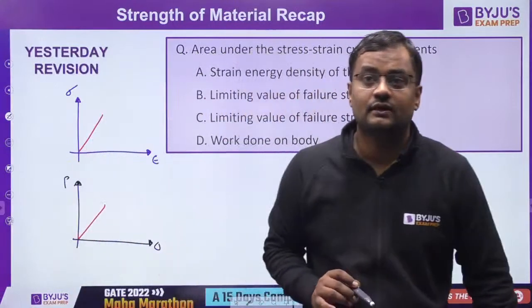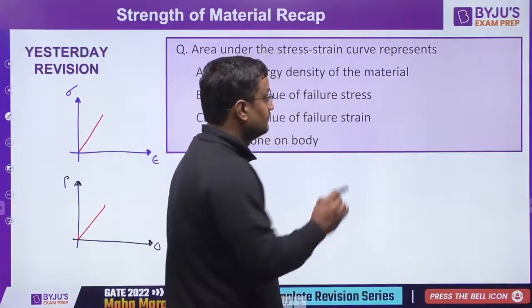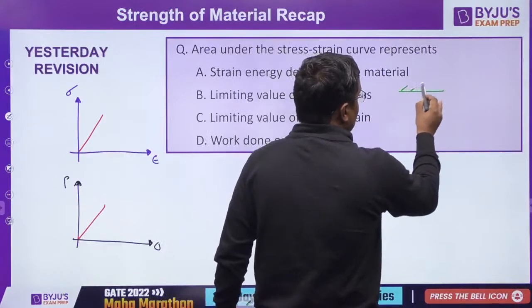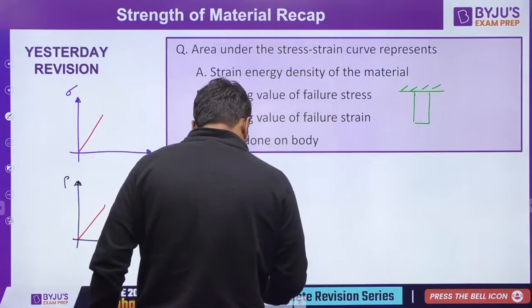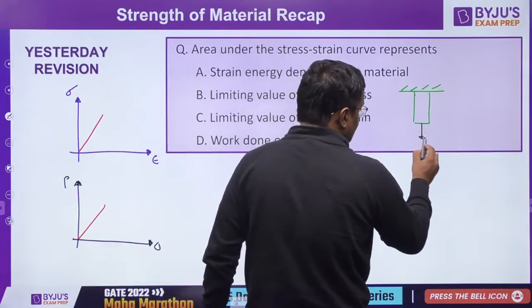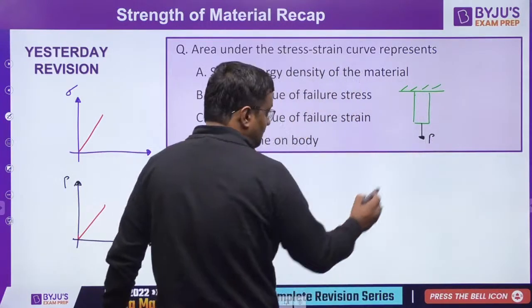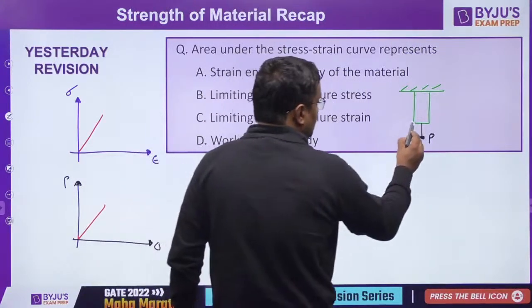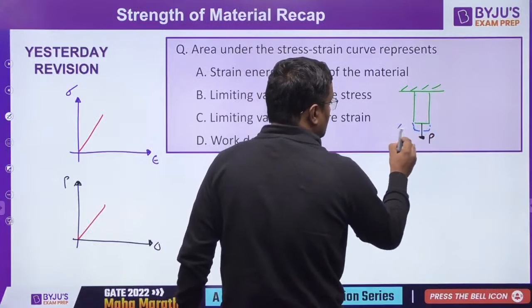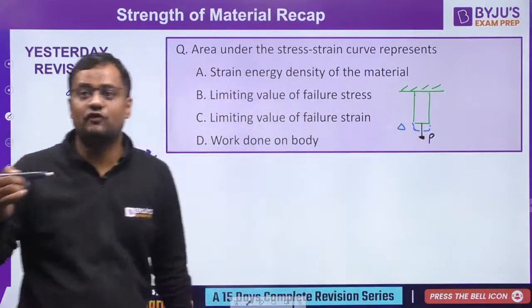See here guys, everybody. Suppose this is a body, and I am applying a P force on this. With the application of P force, the elongation is delta. It is a deformable body, so there will be deformation.